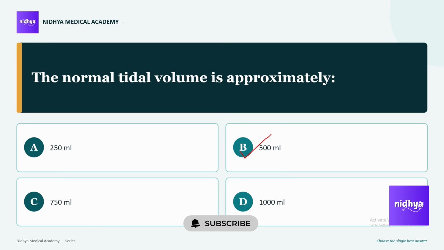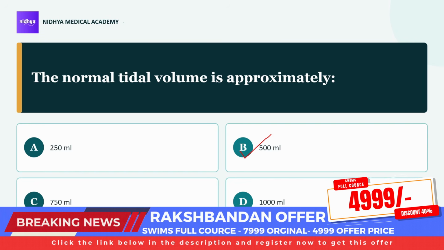Now, sometimes there will be a question about the vital capacity. So, how do we calculate vital capacity? Vital capacity is calculated by adding tidal volume plus inspiratory reserve volume, IRV, plus expiratory reserve volume, ERV, and the total amount stands at 4600 ml. One more term is total lung capacity.